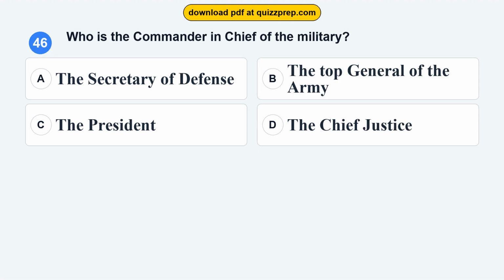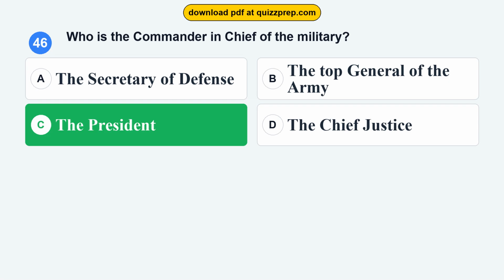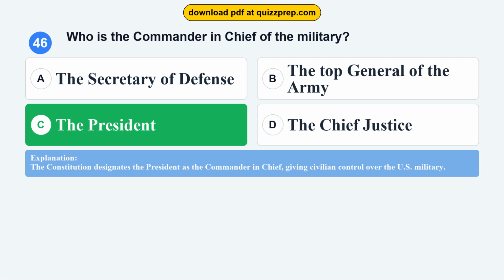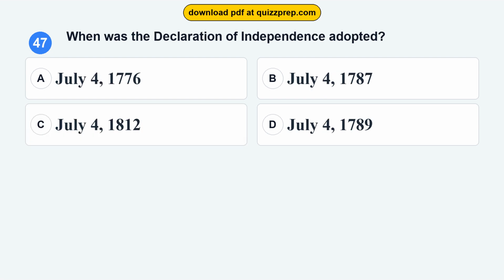Question 46. Who is the Commander-in-Chief of the military? Option A. The Secretary of Defense. Option B. The Top General of the Army. Option C. The President. Option D. The Chief Justice. The correct answer is option C. The President. The Constitution designates the President as the Commander-in-Chief, giving civilian control over the U.S. military.